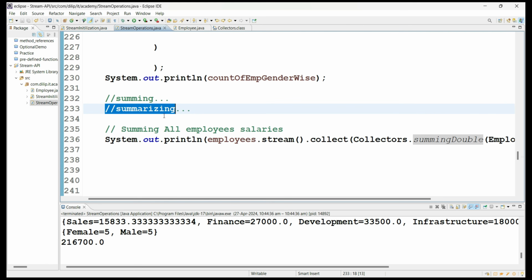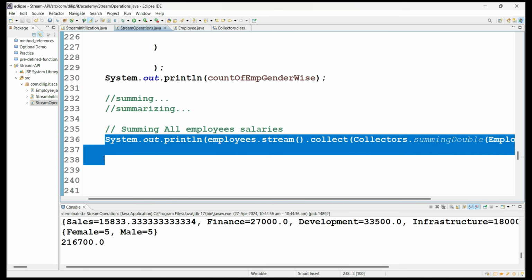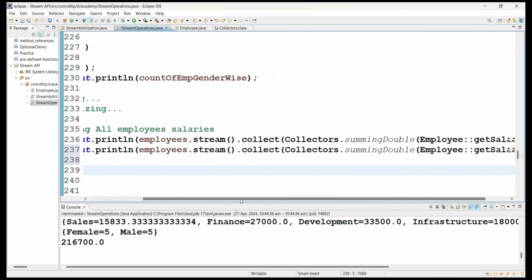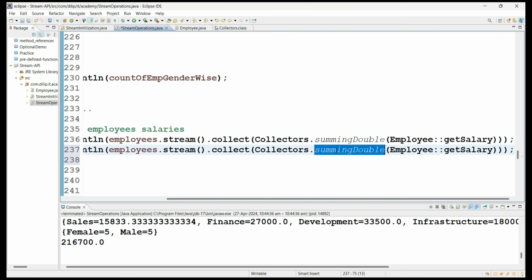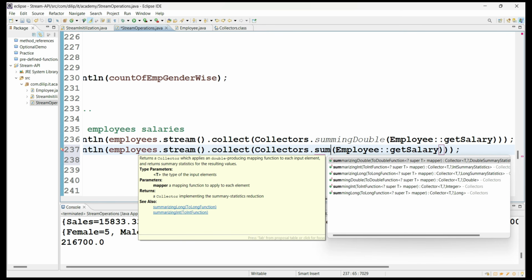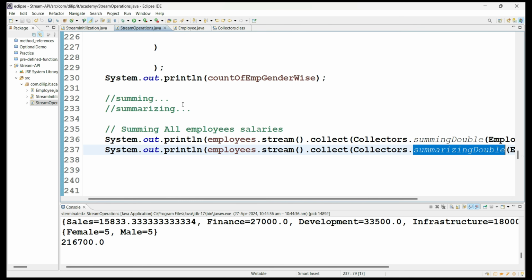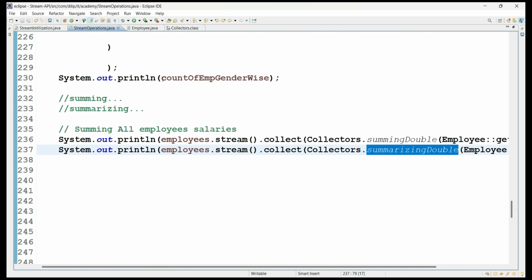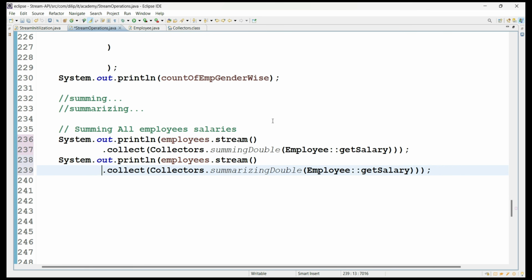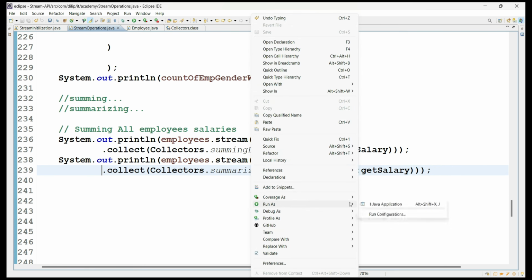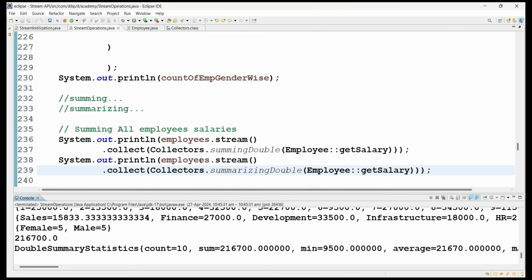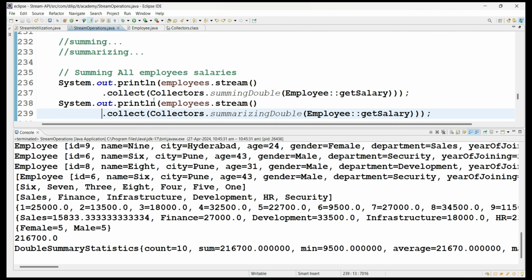But what is summarizing? Let's understand. If you are using the summarizing method, from the summing method's point of view, what is going to happen? See here, summarizingDouble. In place of summing, I used summarizing double. Now understand the difference between summing and summarizing, how it differentiates. Let me execute now. What if it is summing? What you got, guys, is a single double value by adding all these salaries.